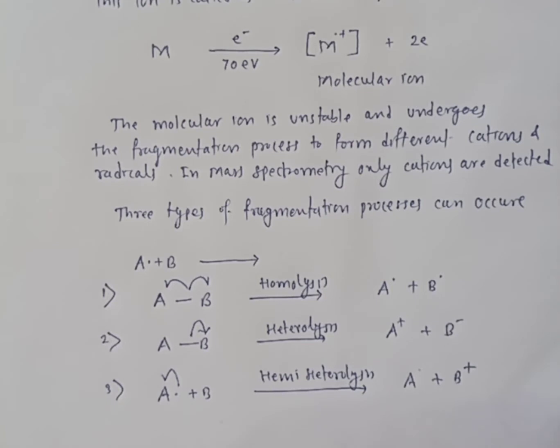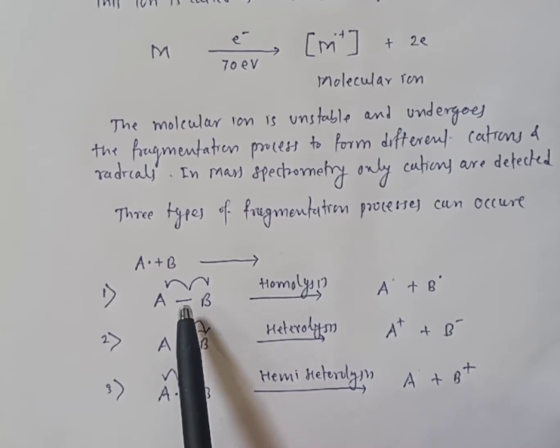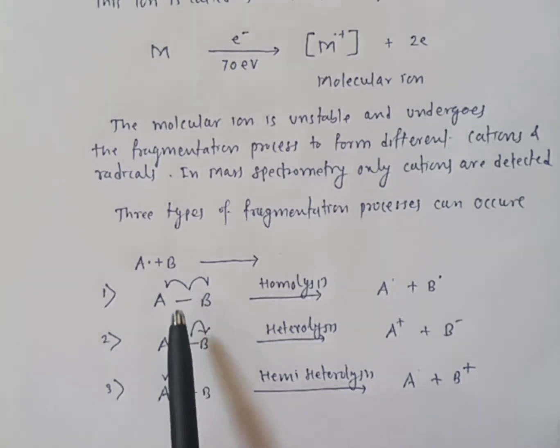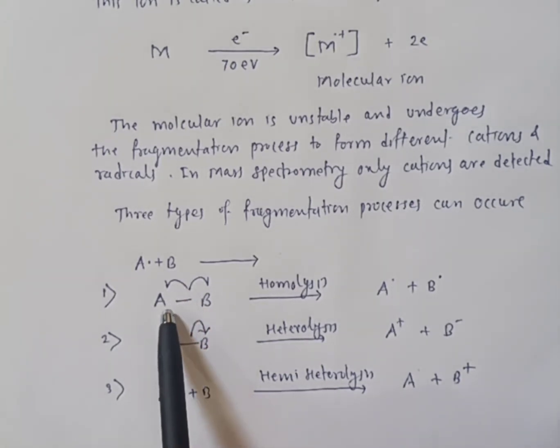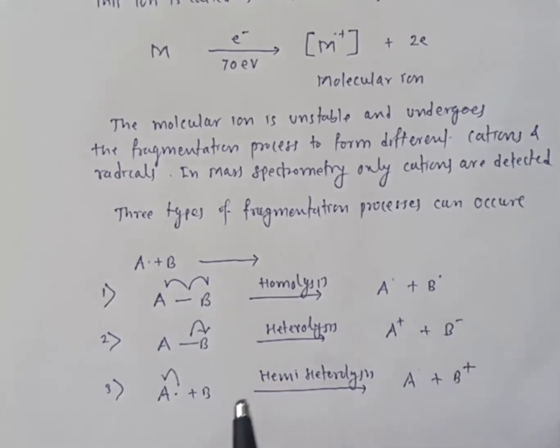Three types of fragmentation processes can occur. First is homolysis. In homolysis, the bond is cleaved by homolytic fission. One electron will be transferred to atom A and another electron will be taken by B, and radicals are formed. Second process is heterolysis.